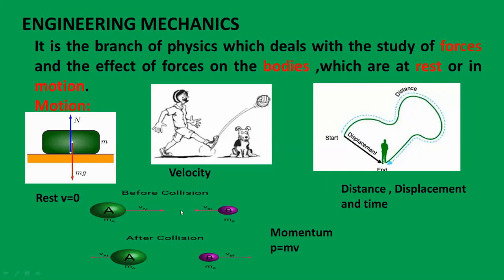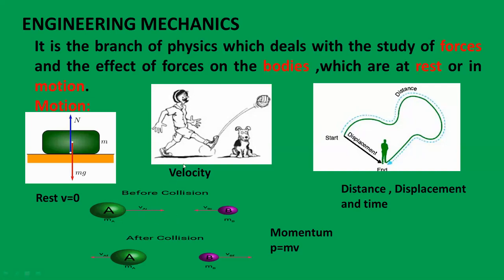Then the second parameter related to the motion is the momentum. Momentum is represented as P. It is mass into velocity. So these are all motion parameters. Basically, what does motion mean? When we apply some force on the object and it is moving with some velocity or acceleration, it will carry some momentum. This is called the motion of the object.